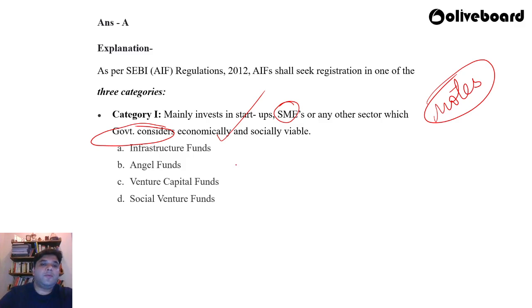So which type of funds are included in category 1? Infrastructure funds, angel funds, venture capital funds, and social venture funds. Again, I will repeat. What does it include? Infrastructure funds, angel funds, venture capital funds, social venture funds. Correct.